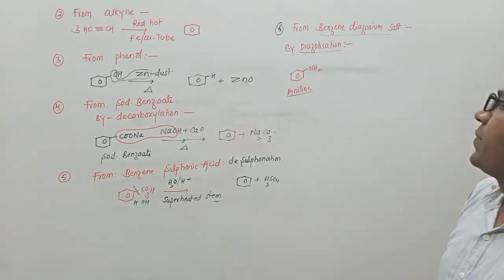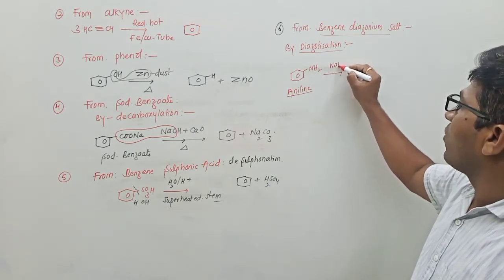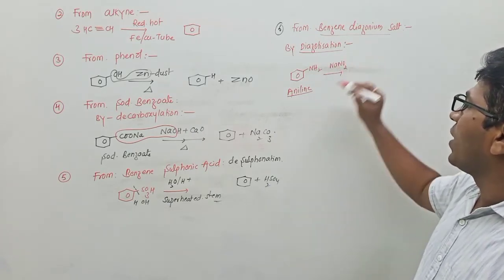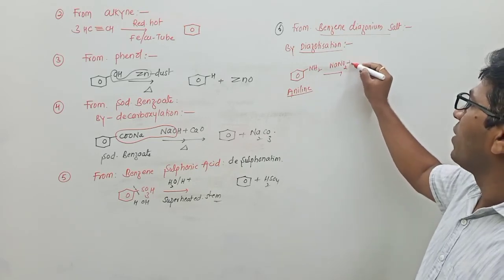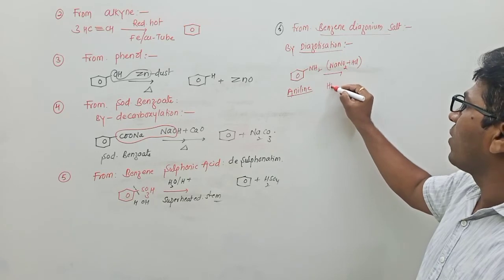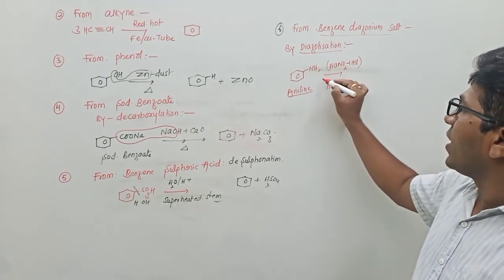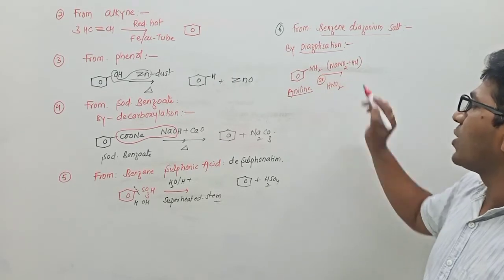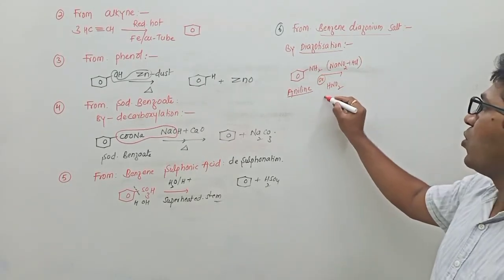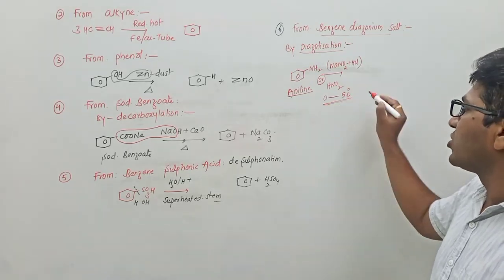Only primary amine, treated with NaNO2 plus HCl or HNO2. NaNO2 plus HCl gives HNO2, or you can use HNO2. The most important condition is 0 to 5 degrees Celsius. The temperature must be cold.